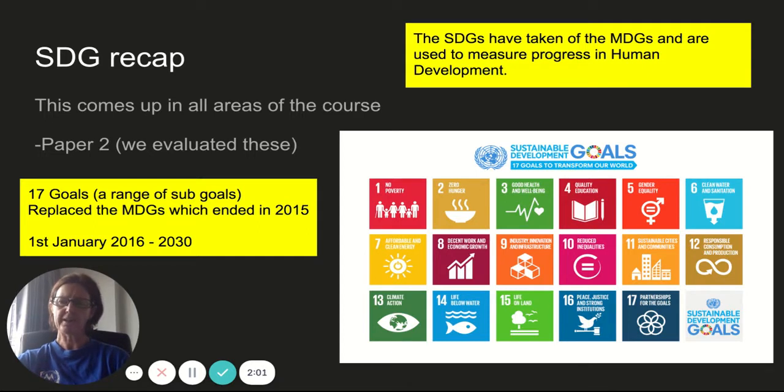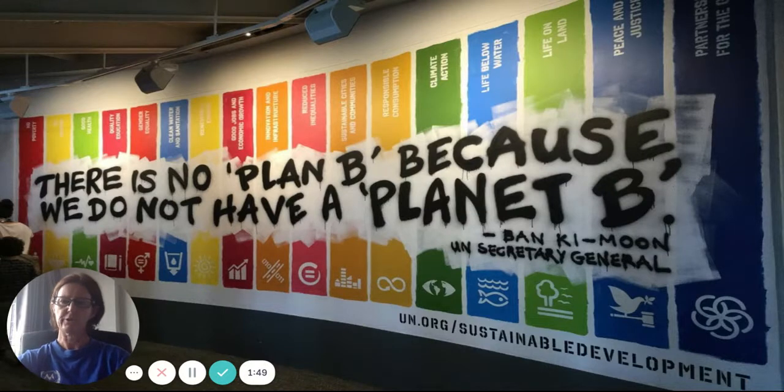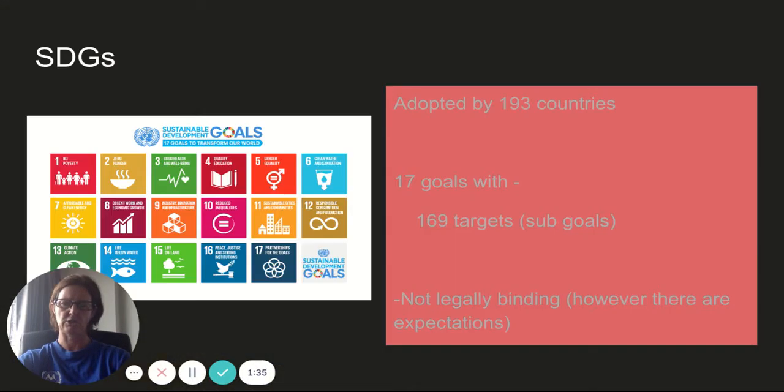They came into effect on the 1st of January 2016. Keep this end date in mind. It's the same as the Paris Agreement, 2030, so they're sort of parallel. It's really important when we're looking at human development. For those of you who are really into conservation, we don't have any planet B. This is it. This is your future. It's really time to take action.